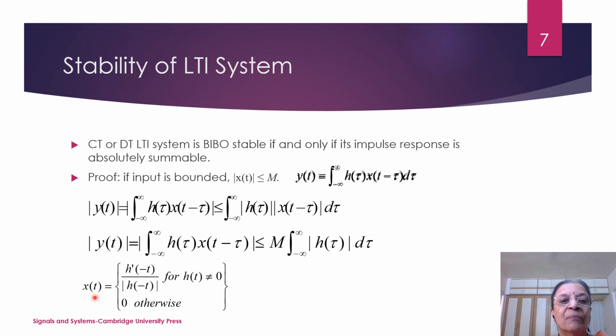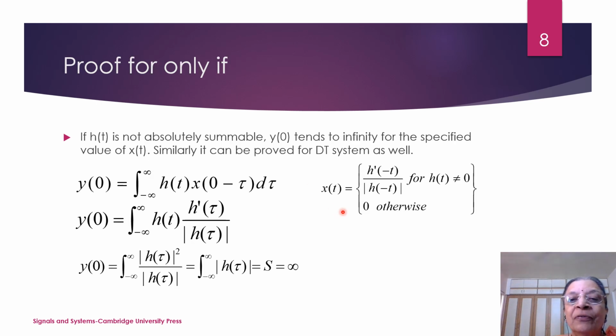Now consider one simple example. x(t) is equal to h*(−t) upon |h(−t)| for h(t) not equal to 0, and equal to 0 otherwise. h* is the complex conjugate of h(t). Now we are considering this particular x(t), and for this input we will show that the system output will be stable only if the impulse response is bounded. Okay, so we'll consider the proof of only if. So we are considering this particular input for that as the example.